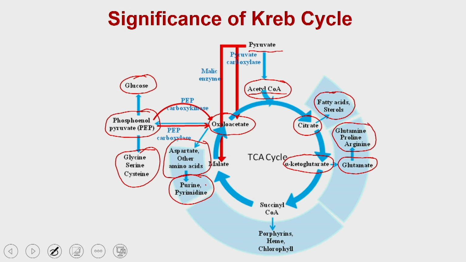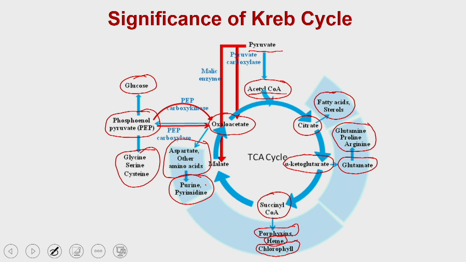And what you can see also is succinyl CoA. Succinyl CoA is another intermediate present in the Krebs cycle, and it can be a precursor for the synthesis of chlorophyll, heme as well as porphyrins. So, different types of iron containing proteins, which are heme bound proteins, could be synthesized using succinyl CoA.